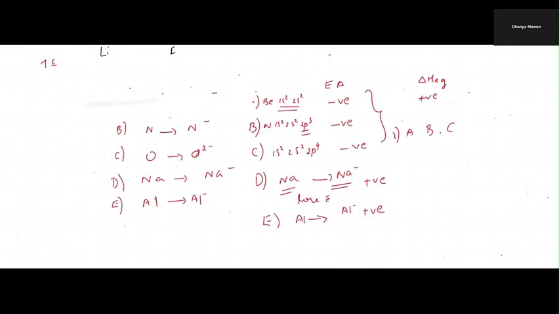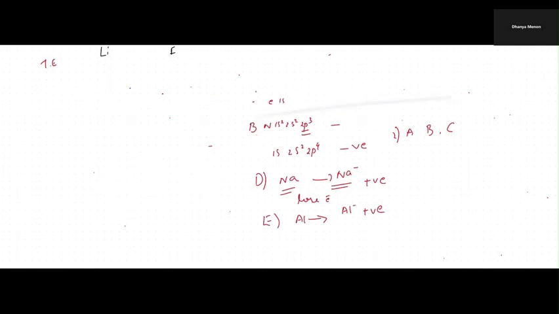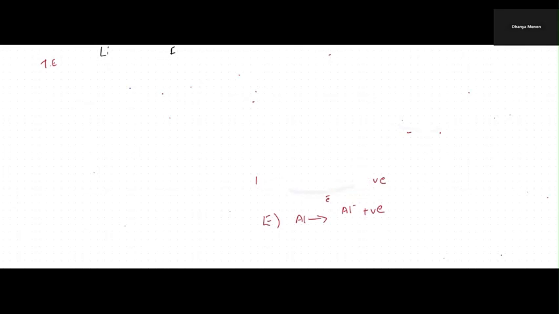Now, coming to the 14th one. The 14th one is a straightforward question. You just have to tell which of the following materials is not a semiconductor. Semiconductors are silicon, germanium, all these are semiconductors. Copper oxide is also a semiconductor. Over here your answer is graphite. Graphite is a conductor, but it's not a semiconductor.